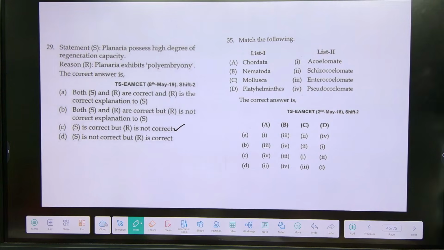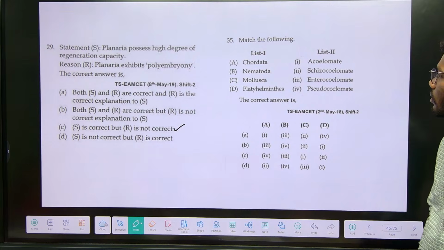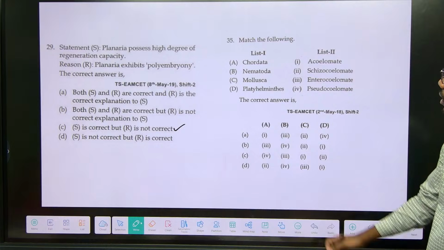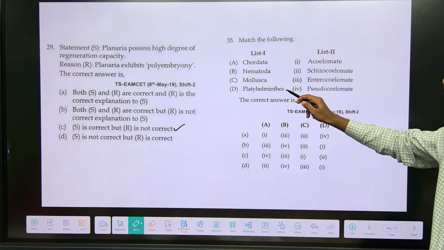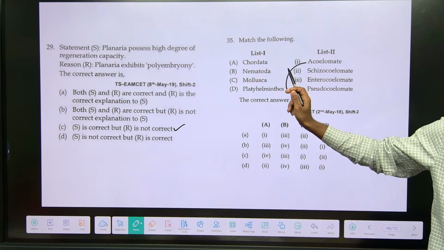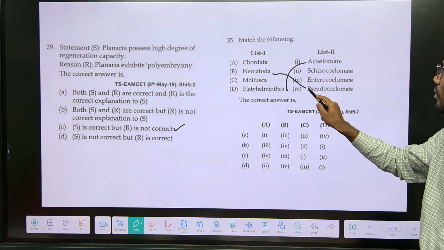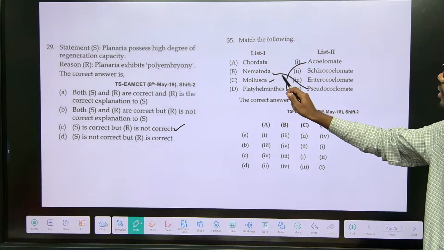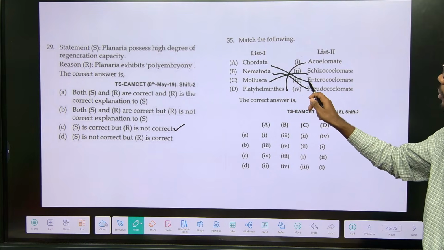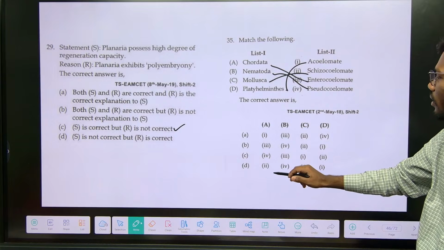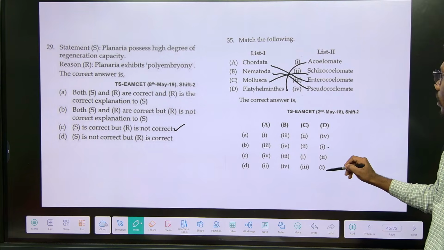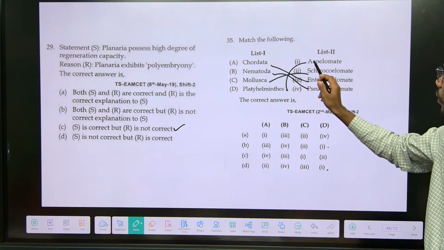The next one, 35. This is a level of organization question, basic classification. First, Platyhelminthes is what? Platyhelminthes is acoelomate. Next, Mollusca, Chordata, enterocoelomates. So D is what? D is 1.